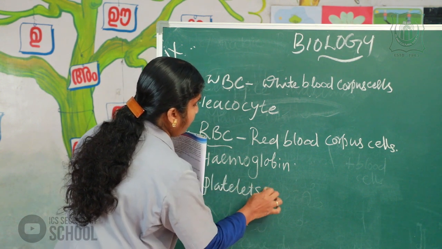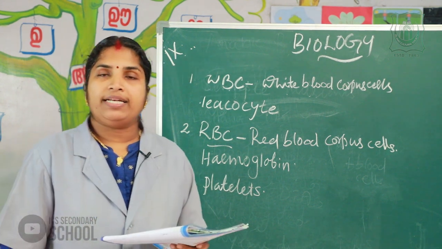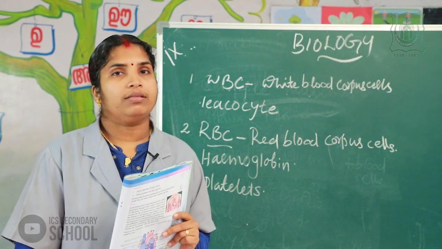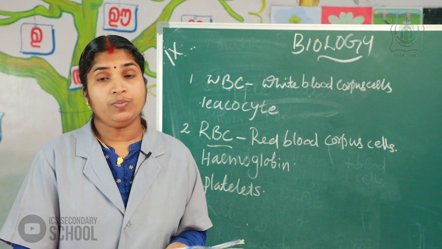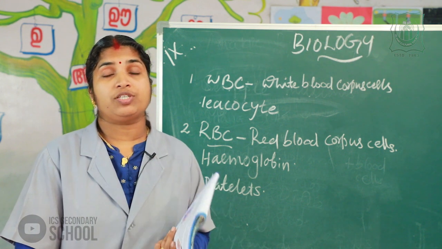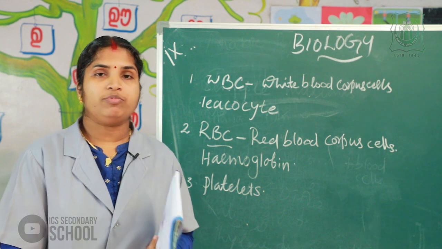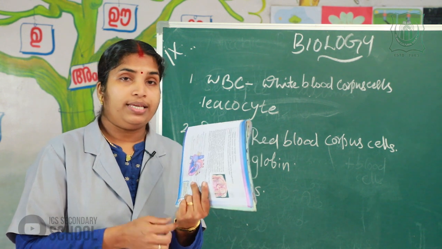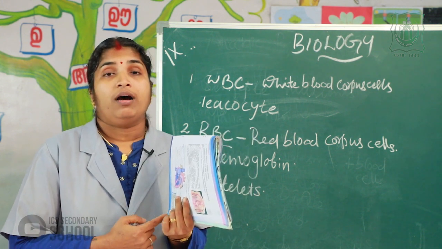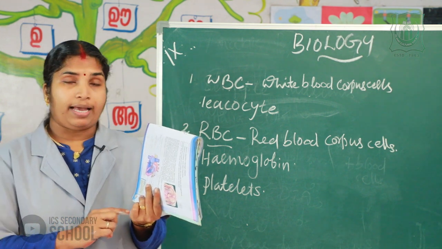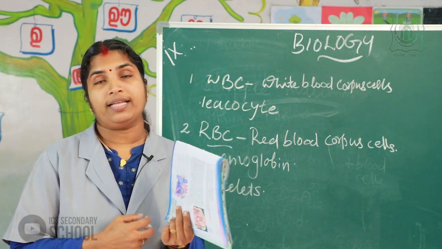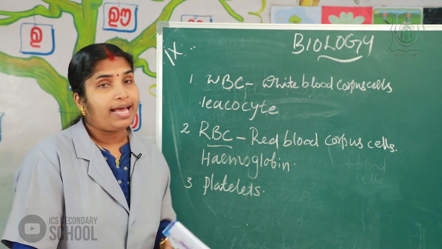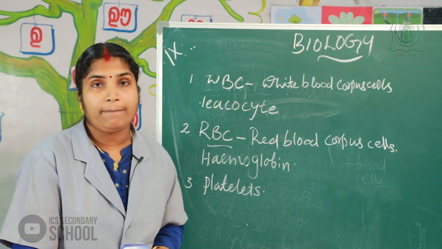Next, the third one is the platelets. The third blood cell is the platelets. Platelets are small blood cells that help in clotting of blood and healing of wounds. When our body is wounded, at that time platelets help in clotting of blood and healing of wounds. These cells are known as platelet cells.